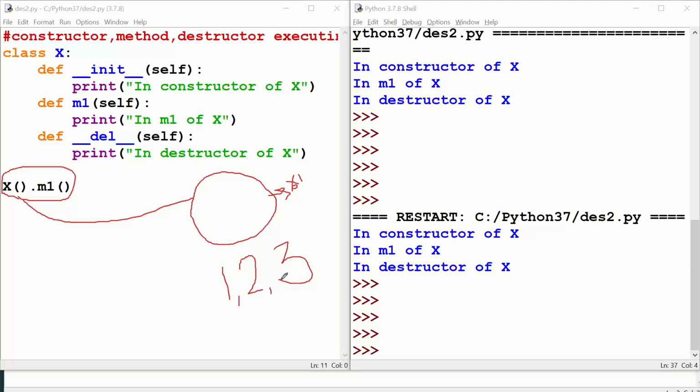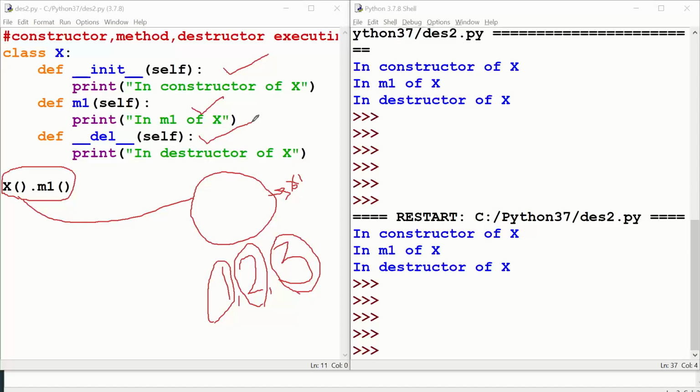So in this one line, three steps are happening. When the object came, immediately your constructor got executed, and with object dot m1, immediately your method got executed, right? And when there is no reference variable after that line, there is no scope for this object to stay alive in the memory location. So the interpreter's garbage collector immediately deletes that object.